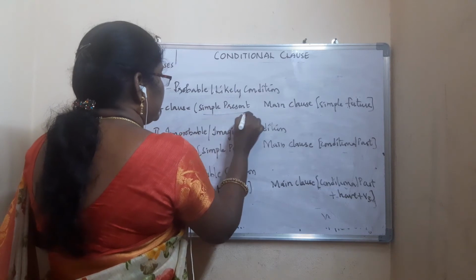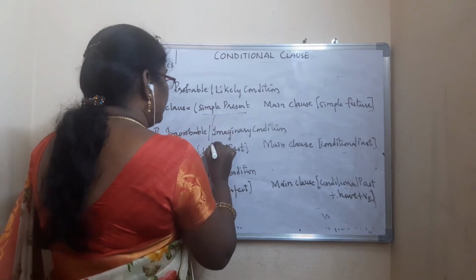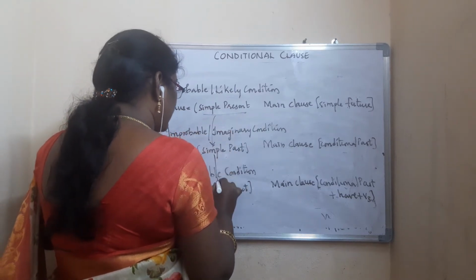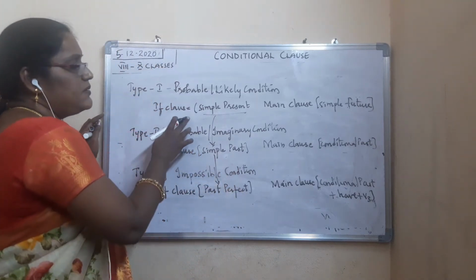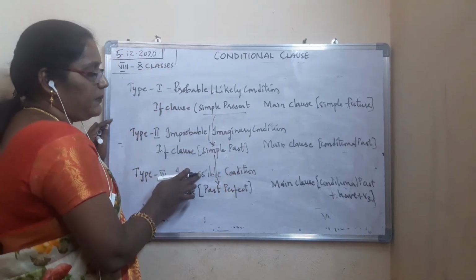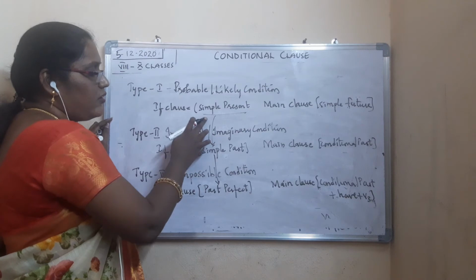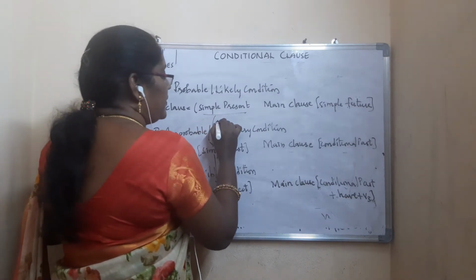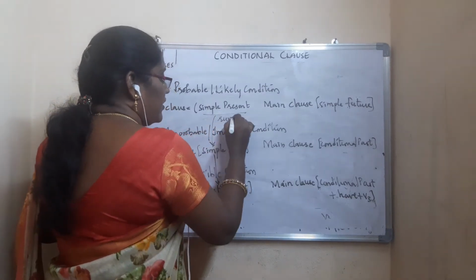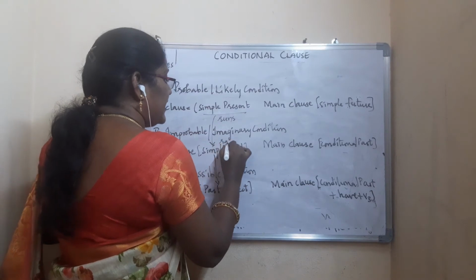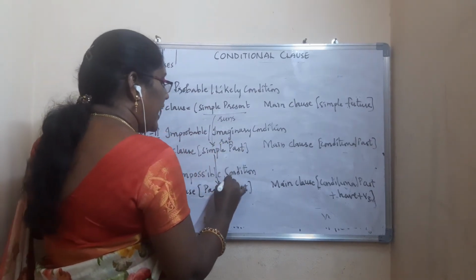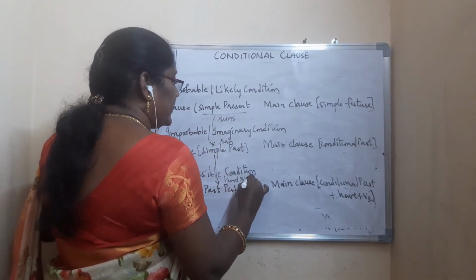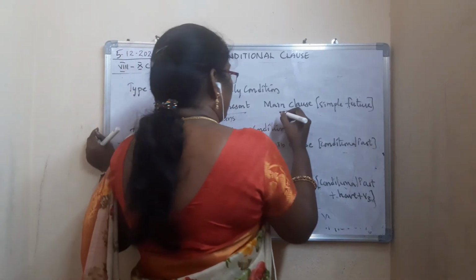Simple. Now you can see simple present changes to simple past. Simple past changes to past perfect. Here, for example, runs is there. Then it becomes what? Ran here. Then it becomes what? Had run. Like that. And here, main clause.